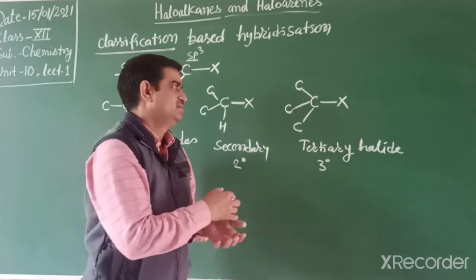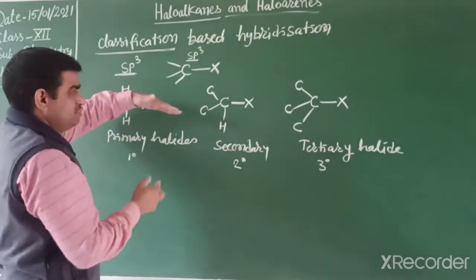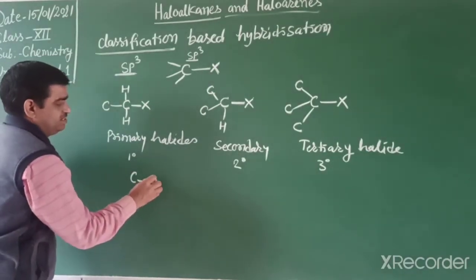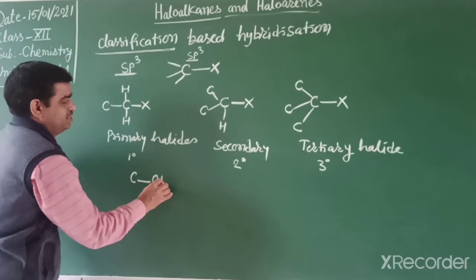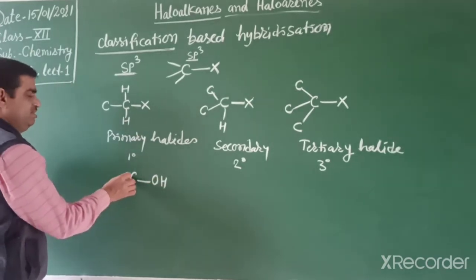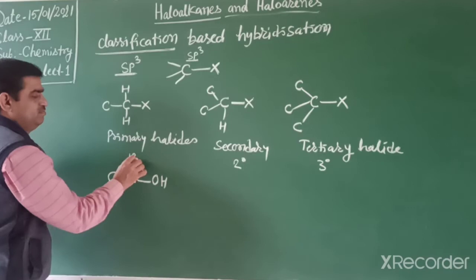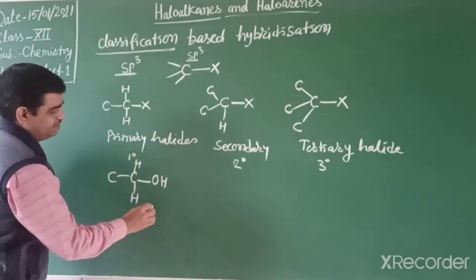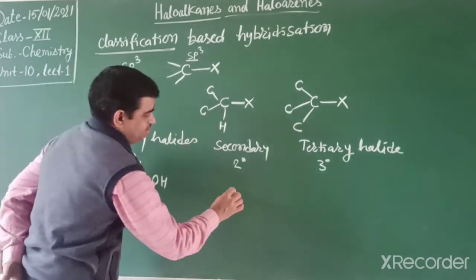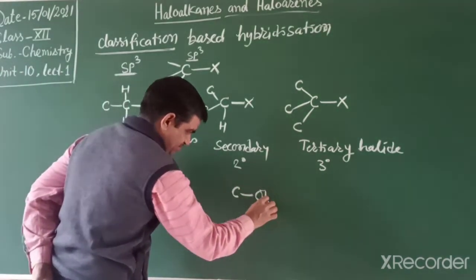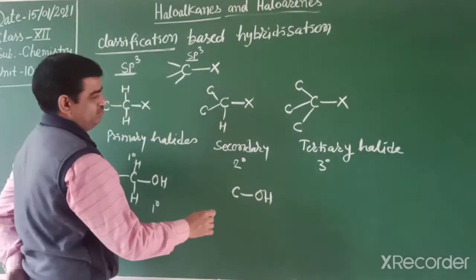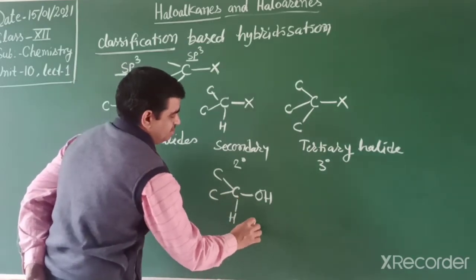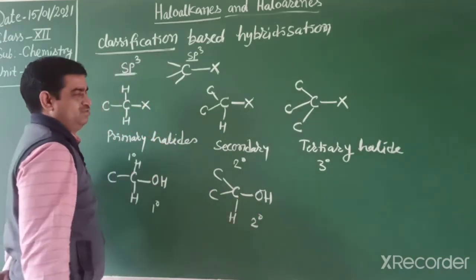In the next chapter, in alcohols, we will study in a similar way. If OH is attached to a carbon that is attached to only 1 carbon, that is a primary alcohol, or 1 degree alcohol. If OH, we know alcohol is the functional group, is attached to a carbon directly attached to 2 carbons, then it is a secondary alcohol, or 2 degree.